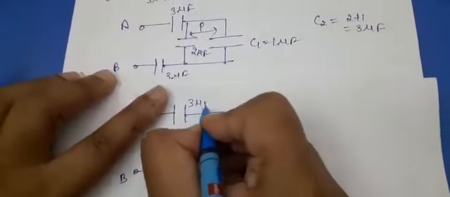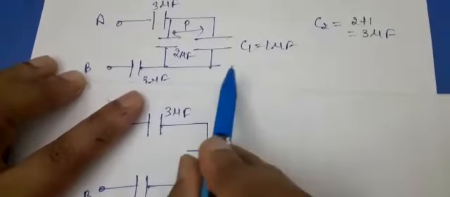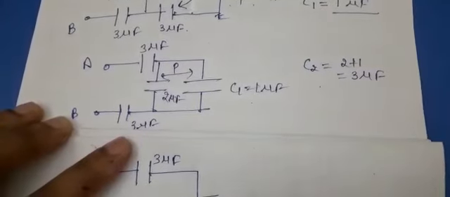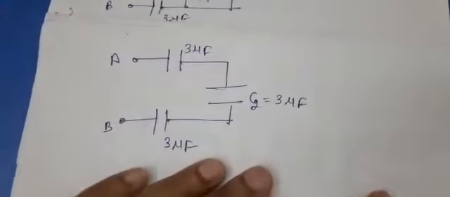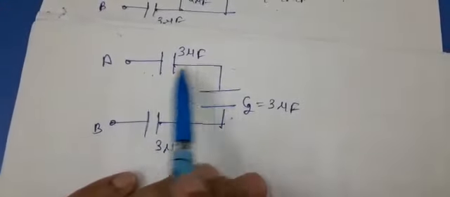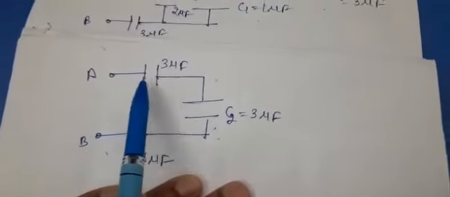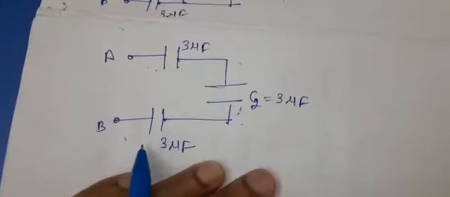This is 3 microfarad given in the figure. This is also, and the equivalent combination of these two is C2, that is 3 microfarad. Now you can easily judge these three are connected in series. Why? Because whatever charge is going from terminal A, the same charge will go through this C2 and then the same through the other 3 microfarad.